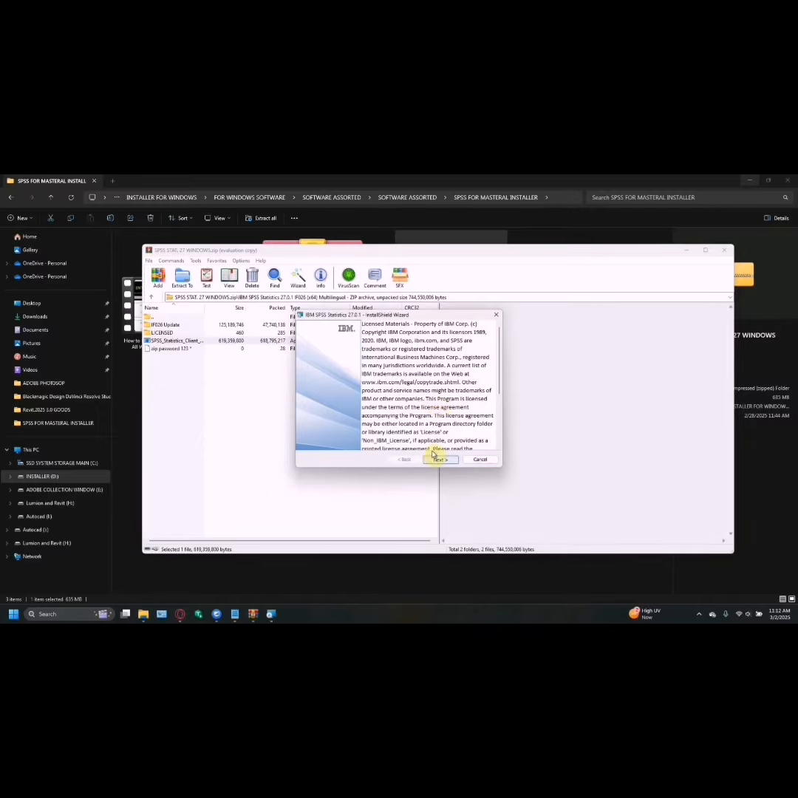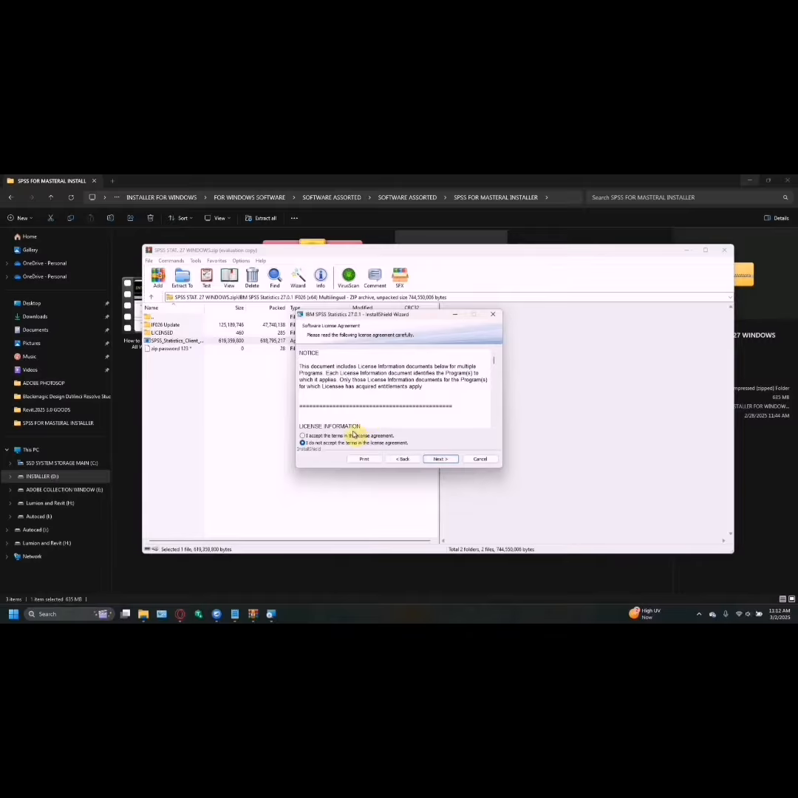Then, kapag lumabas na to, click natin yung next. Click accept, then next. Tapos next ulit. Then install.